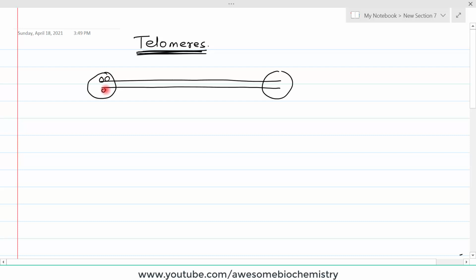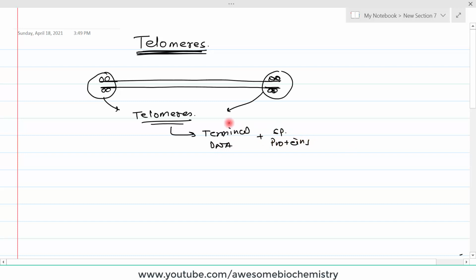So let's show this protein by this. These are specific proteins where the terminal ends of DNA are bound. This part of terminal DNA plus this specific protein are known as telomeres. As we can see, telomeres have two components. One is the terminal DNA, and the other one is the specific proteins. This complex of terminal DNA and specific protein is known as telomeres.